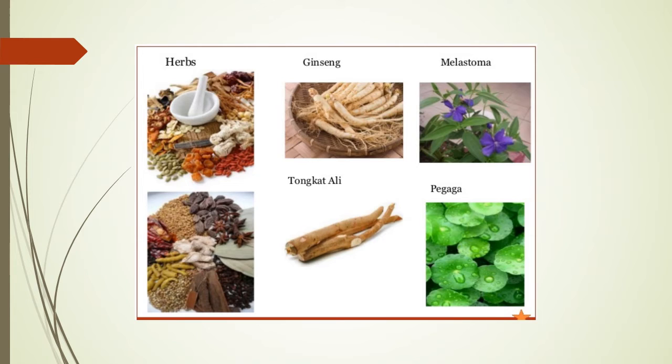So this is the photo of the herbs, or the things that you use in traditional medicine. Herbs are normally believed in by Indian people and Chinese. Okay, ginseng is very popular in Chinese people. Melasma, which I believe can make you stay young, the awet muda. So tongkat ali, okay, and this pegaga.